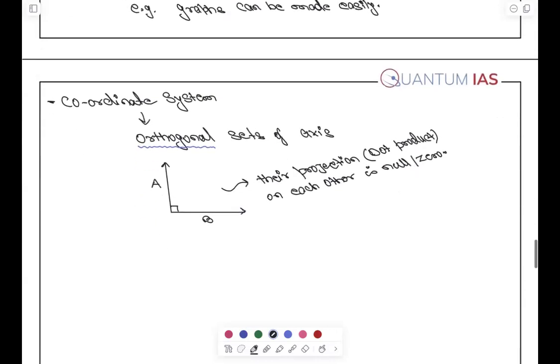What does that mean? If their projection on each other is zero, then what does it mean? This is a very beautiful thing: all motions or parameters of one axis are independent of the other.